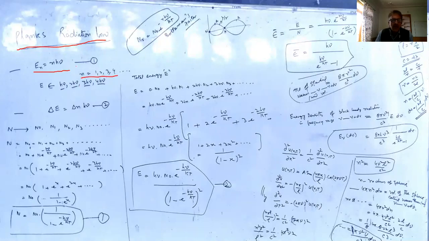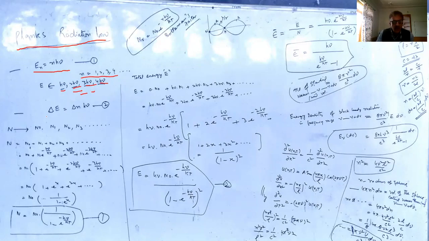When you apply these values, you find that the energy of these oscillators is h nu, 2h nu, 3h nu, 4h nu. That means we do not have values in between h nu and 2h nu, between 2h nu and 3h nu, or between 3h nu and 4h nu. This means that the value of energy is discrete. In other words, we say the energy of these harmonic oscillators is quantized.